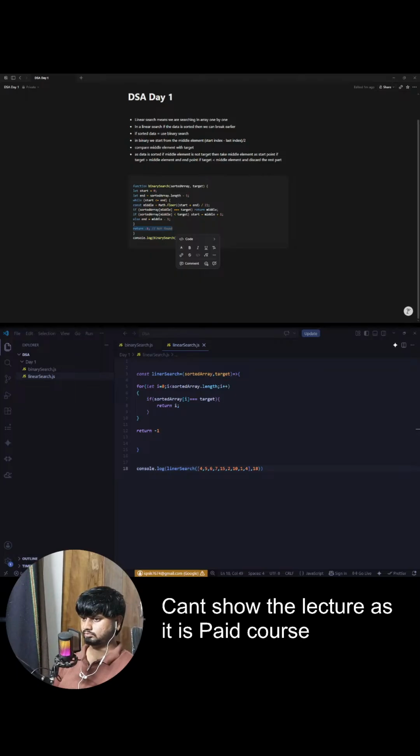Now again you find mid. Mid will be 3 plus 4 by 2, that is 7 by 2. Floor value will be 3. So you land here, mid is here. Now you compare. Is this 11 equal to 9? No. Is this 11 more than 9? Yes. So search in the left-hand side. For that, make R equal to mid minus 1. So mid is here, R will be here.